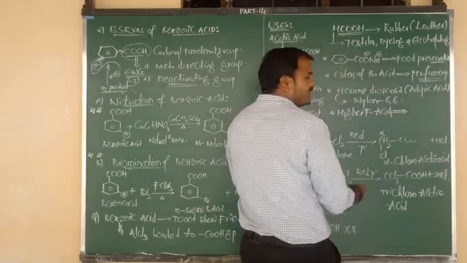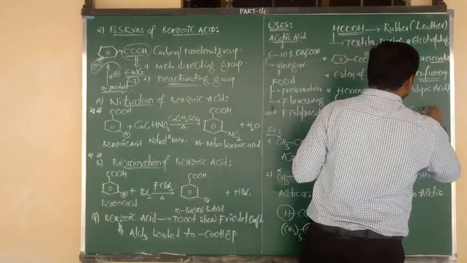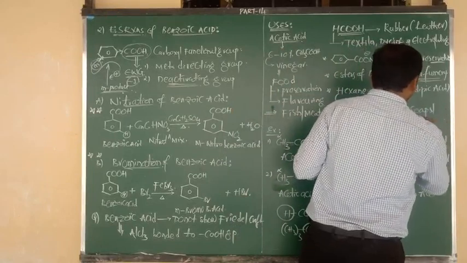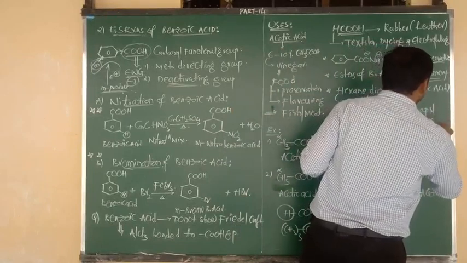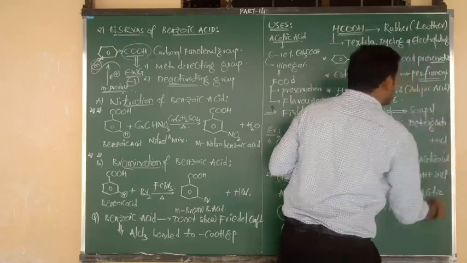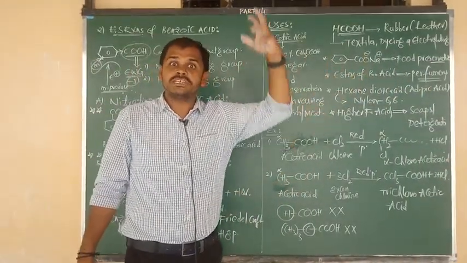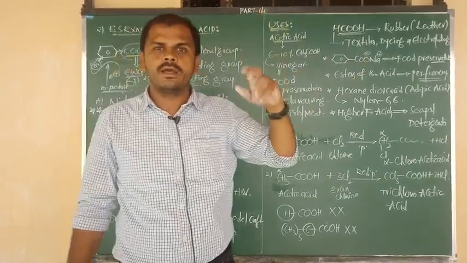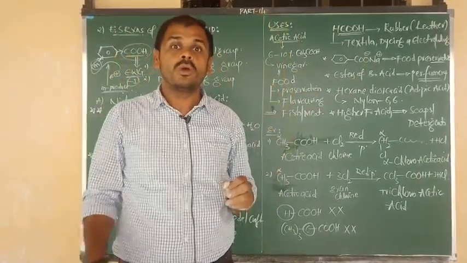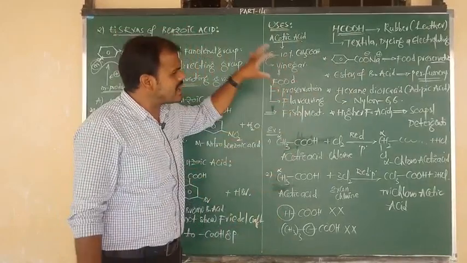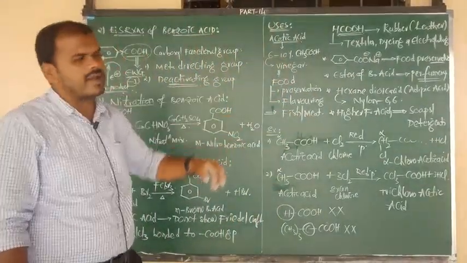Next, higher fatty acids are used in the manufacturing of soaps and detergents. In manufacturing soaps and detergents we can use higher fatty acids like stearic acid, palmitic acid, and similar compounds. These are the very important uses of carboxylic acids.